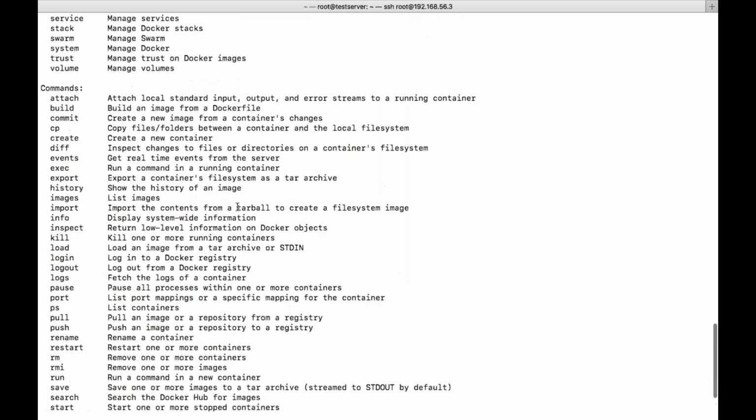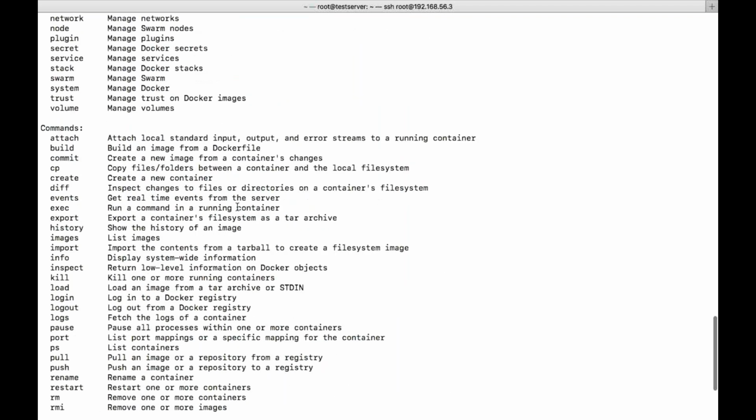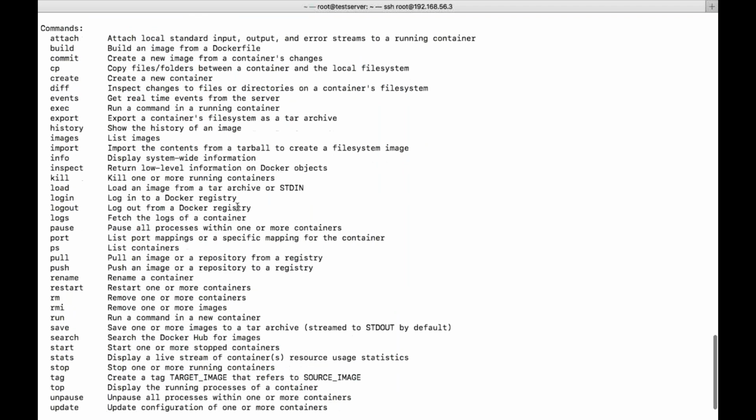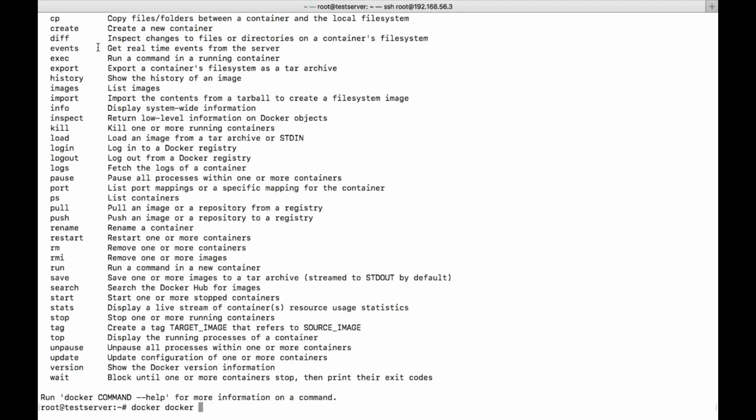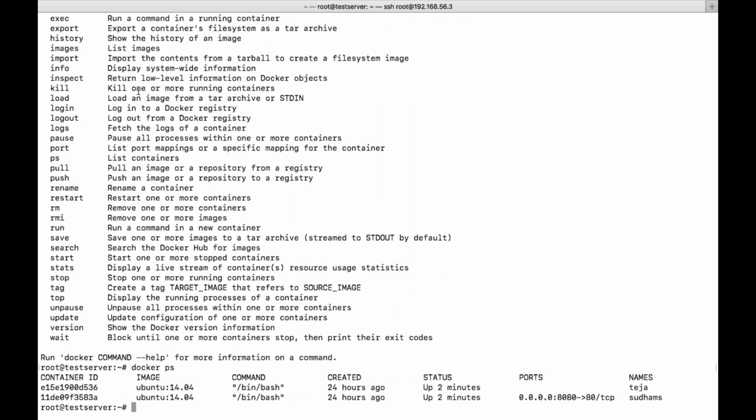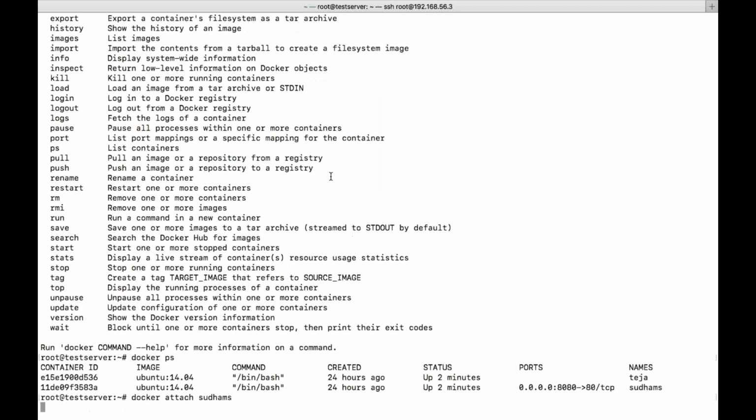Now let's see what attach is. I have already told you it is like logging into the container. We need to give attach, and whatever the first command was, that will be executed. When I give the docker attach command with the container name, you will log into the container with the shell.